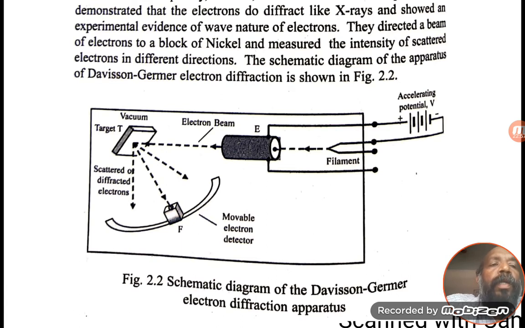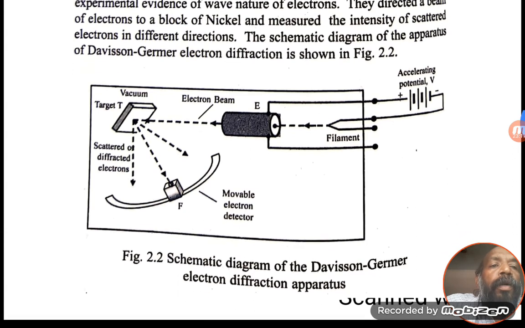Here the electrons are the particles. So the electrons hit the target. When incident on the target, the electrons are scattered in different directions.